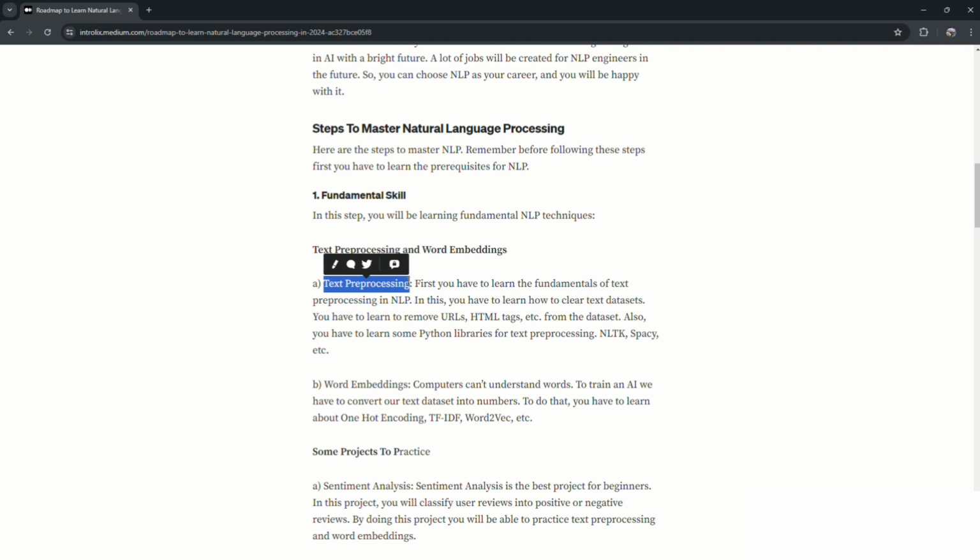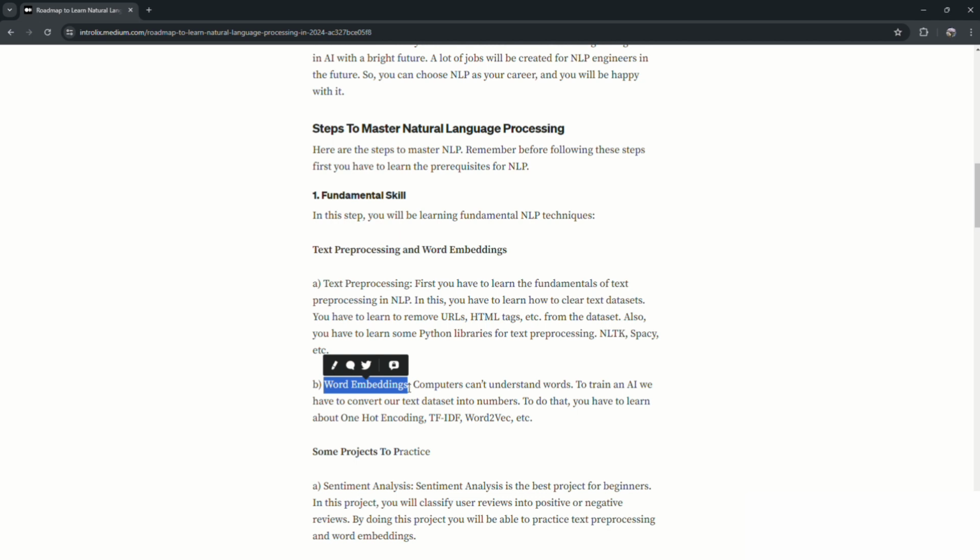So if your data set is complex, then you will require complex text pre-processing, and if it is less complex, then you can do less. So you have to learn every kind of text processing. Then after learning that, now you have to go to word embeddings. So what are word embeddings? Computers can't understand words.